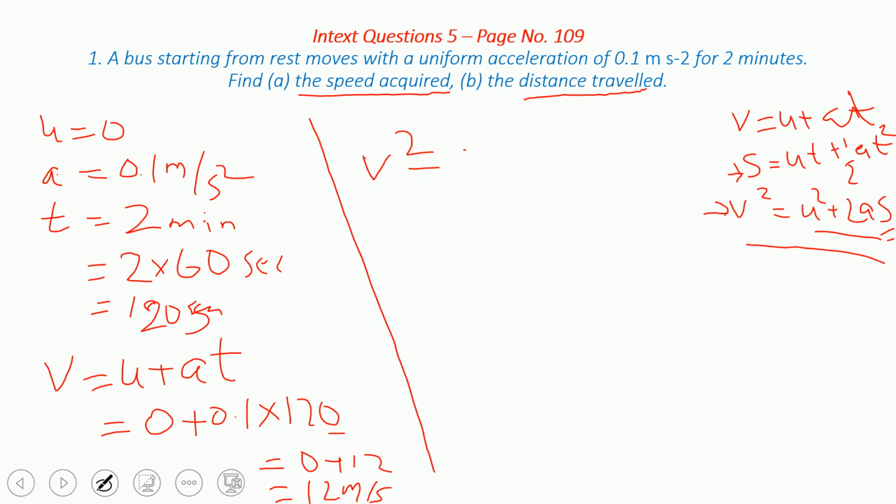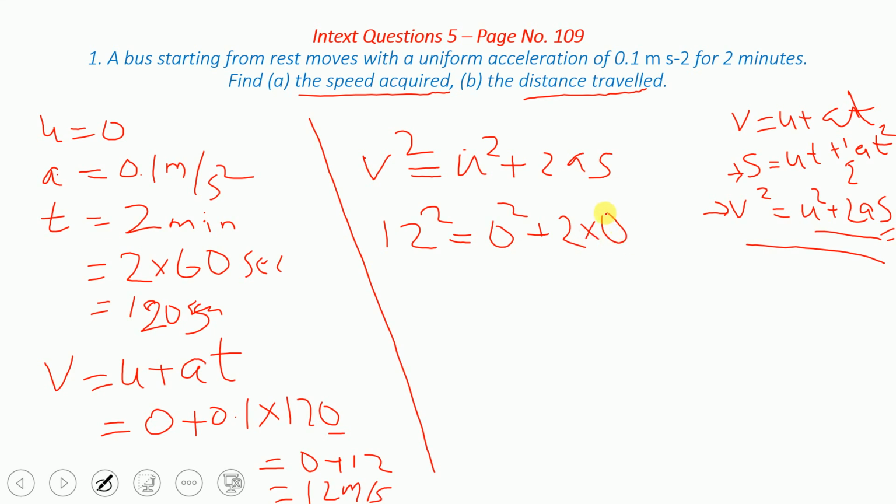v square is equal to u square plus 2as. Yes, correct. So v square, what is v square equal to? You can say it is 12 square is equal to 0 square plus 2 into a. What is a equal to?